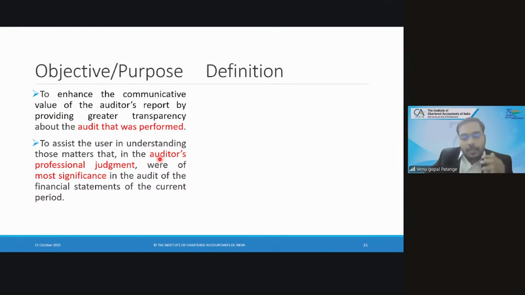The difference between the basis of opinion and the CAM would be that in the basis of opinion, I would tell my users that yes, there is a misstatement and this is how I arrived at the misstatement. And in CAM, I will tell my users that there is no misstatement and this is how I arrived at no misstatement. Correct. So now, technically I answered your question, but practically you see, when you give an adverse report, the reader has already lost all hope in the company, right?